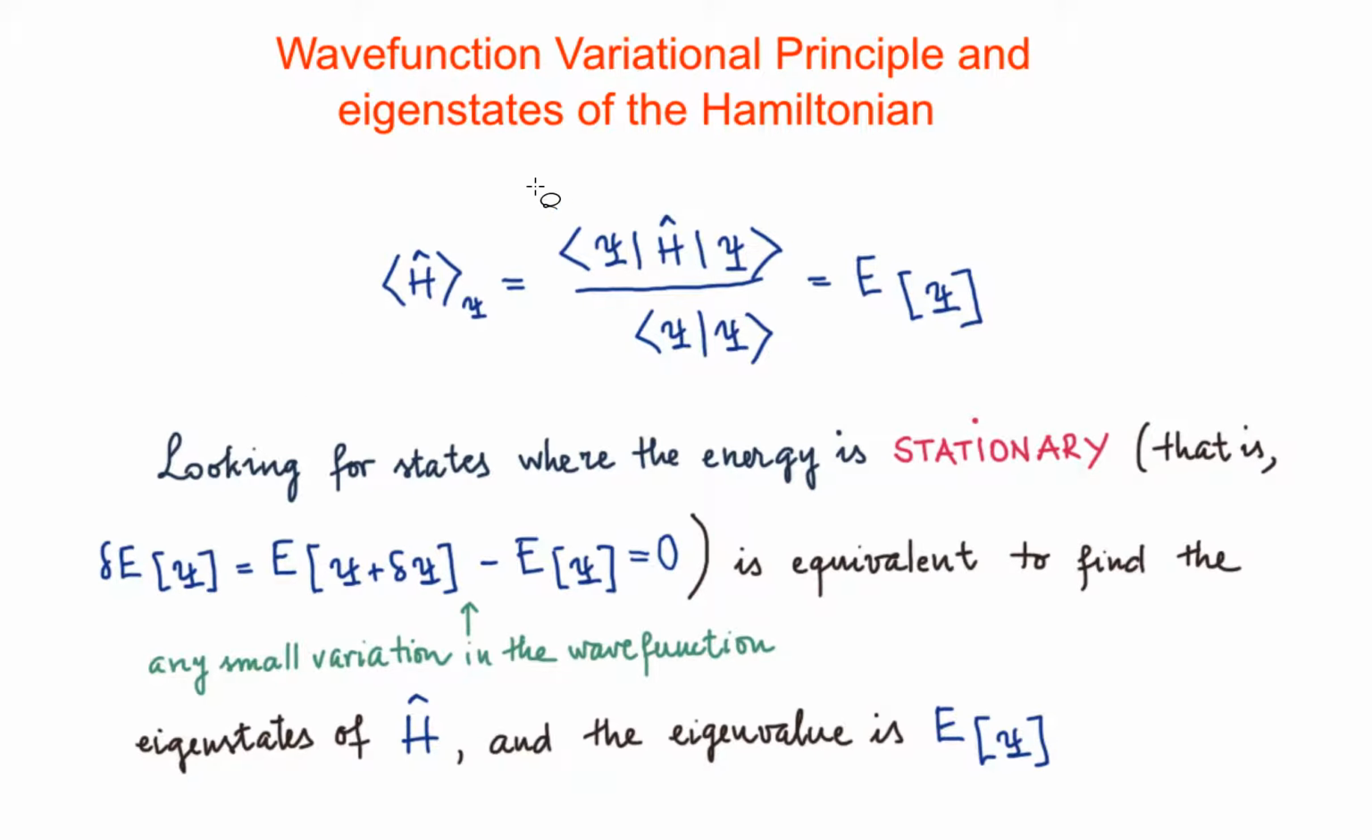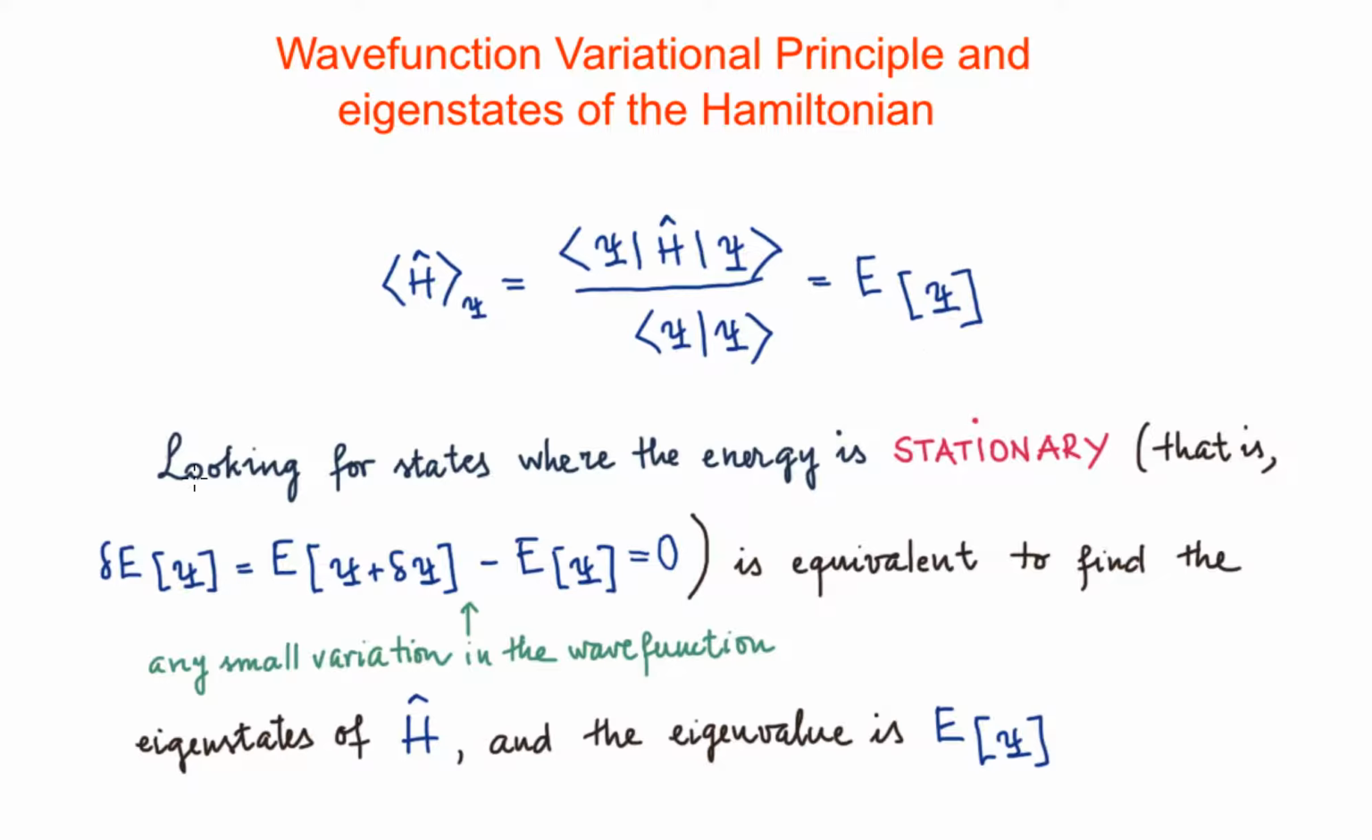The variational principle is used a lot in solid-state physics, and we're going to see here the relation between the variational principle and looking for the eigenstates of the Hamiltonian. If we have any wave function, we can calculate the average of the Hamiltonian in this way, and we're going to call this the energy associated to that wave function.